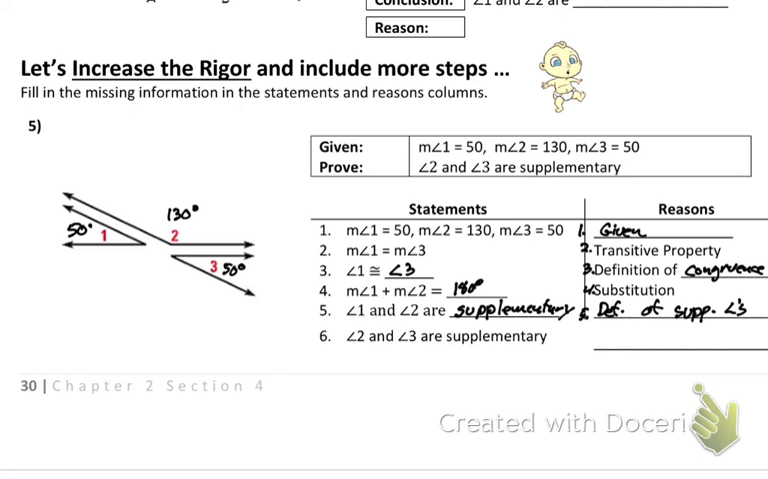All right, the last thing says angle 2 and angle 3 are supplementary. What I'm going to notice is the only difference between these two steps is 1 got replaced with 3. What allows me to replace things in math? Instead of using replacement, I use substitution. This would be substitution. Let's just leave it as substitution. That's perfect for that one.